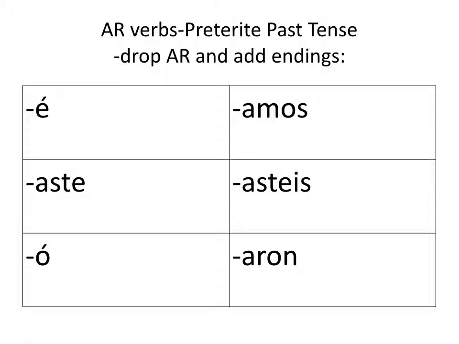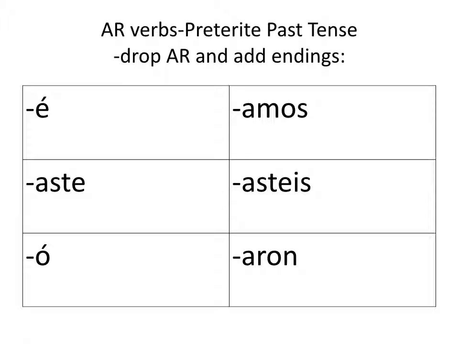Usted, él, and ella would be habló. Now notice how I said that. Habló. If we were doing the yo present tense of that verb, it would be hablo, versus the preterite, which would be usted, él, ella, habló. Nosotros is hablamos. Now that's the same as the present tense.